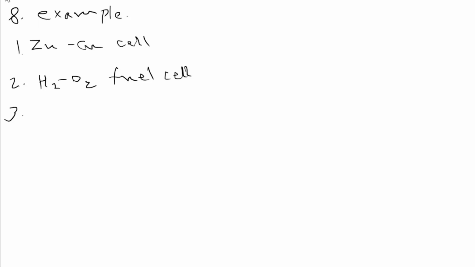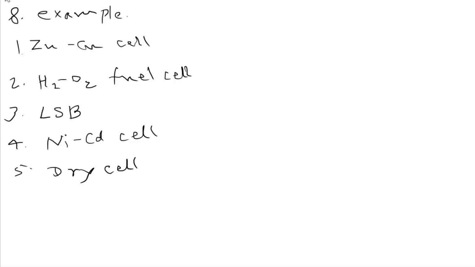then lead storage battery, which we can say in short LSB, NiCd nickel cadmium cell, Leclanche or dry cell. So these all are the examples of electrochemical cell. Actually, these are the cells or batteries, we can say, which are a source of EMF, or a source of energy. These can provide energy we are using in our daily life. So if you know about their application, then you can remember easily what the uses are.